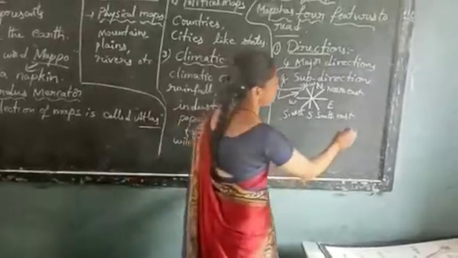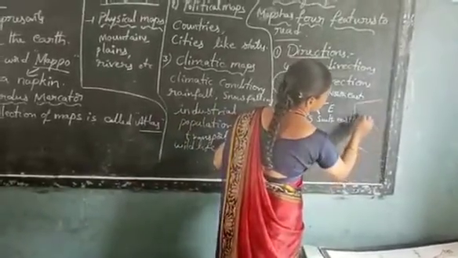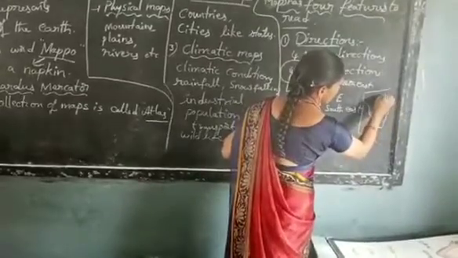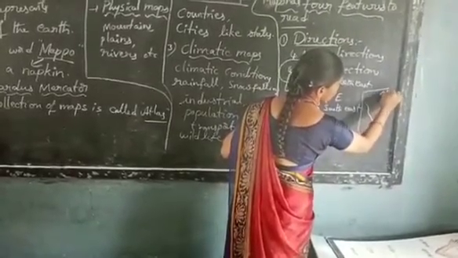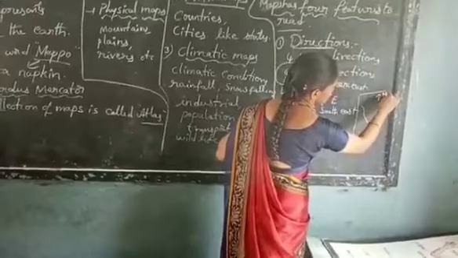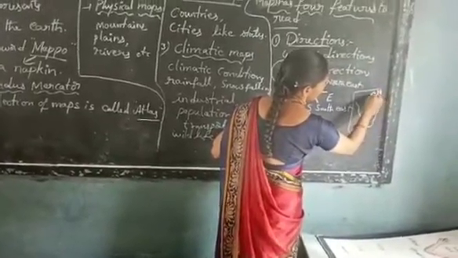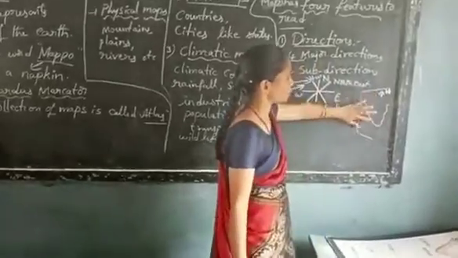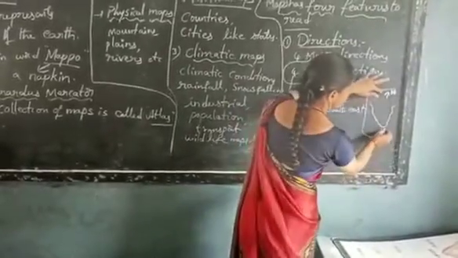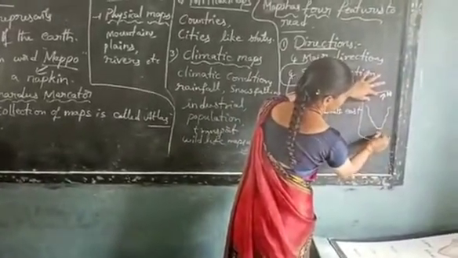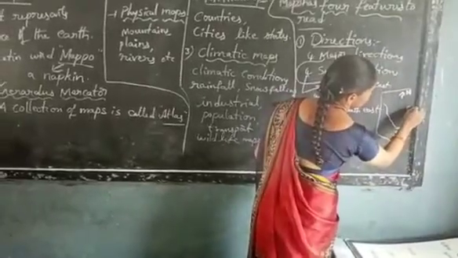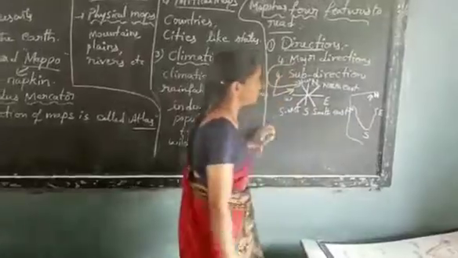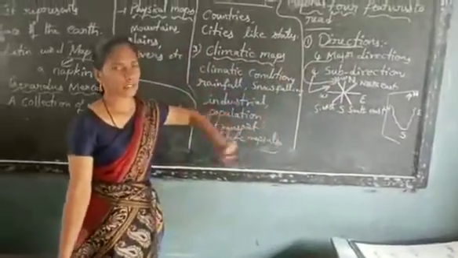Here this is an India map. Here we mark the top of the map like this. We mark an arrow and we write N. N means north. The top of the map is north, the bottom of the map is south, the right side of the map is east, and the left side is west. Okay. These are the directions.